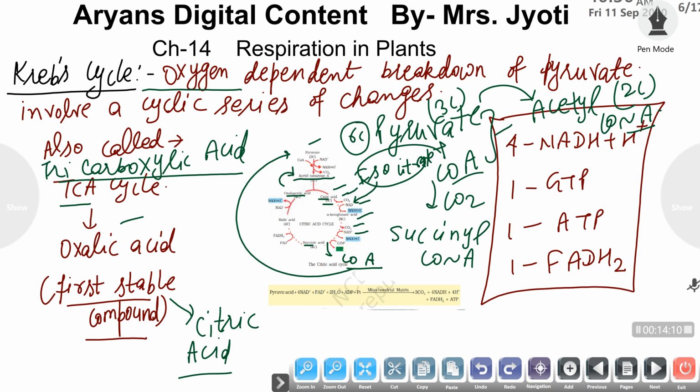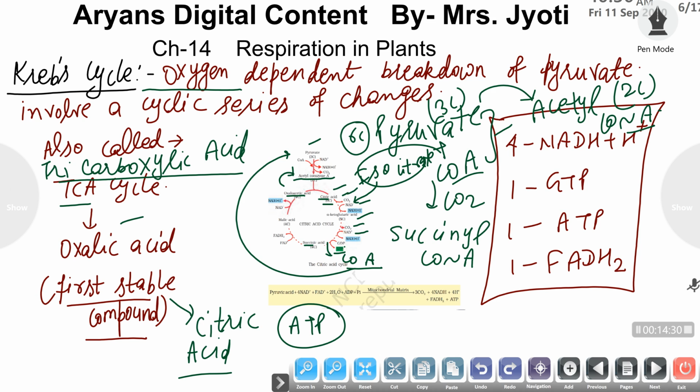positive to NADH plus H positive, GDP into GTP, and also 1 ATP from ADP. Means along with GTP, 1 ATP molecule is also synthesized during this transition from succinyl coenzyme A to succinic acid.